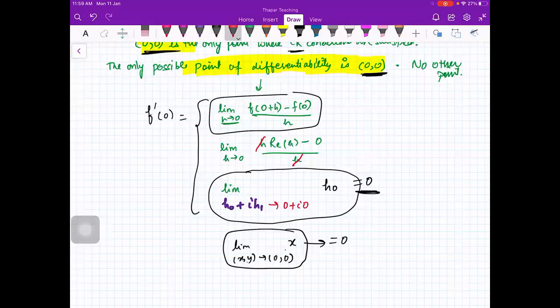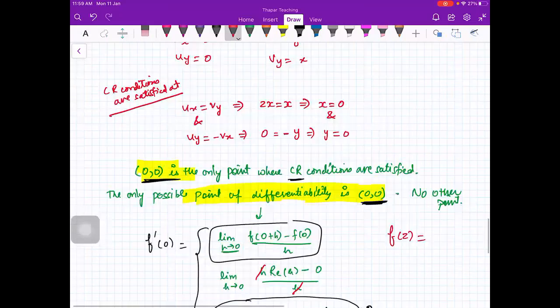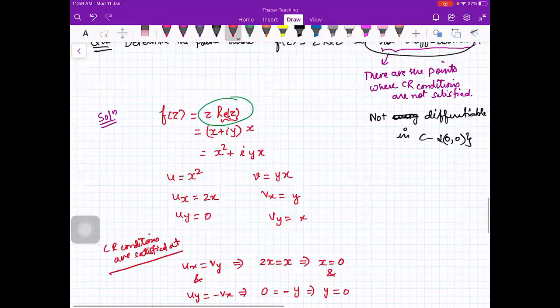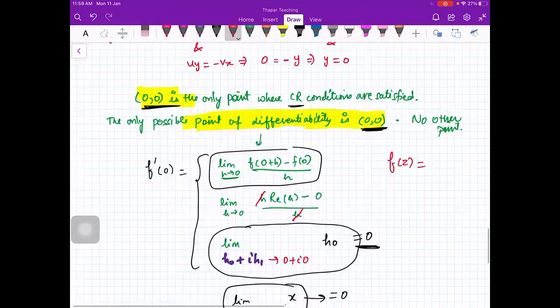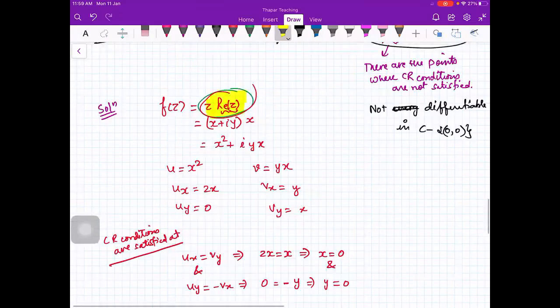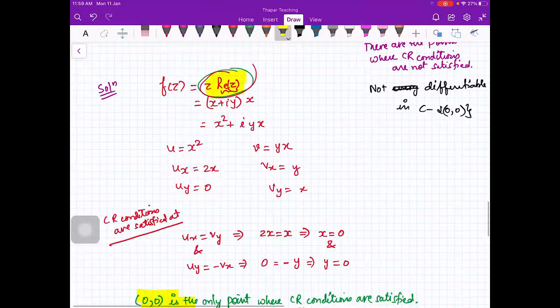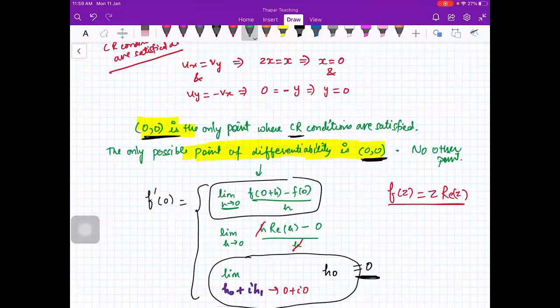Here, how did f of 0 plus h become h into real of h? F of z is given to be, in the statement you see, f of z is z into real of z. This is the definition. This is how the function is defined in the problem. So here f of h will be h into real of h.